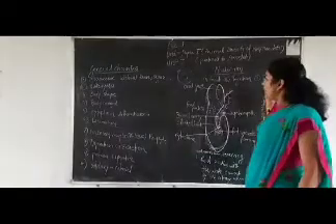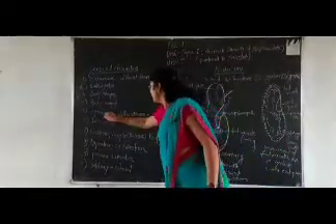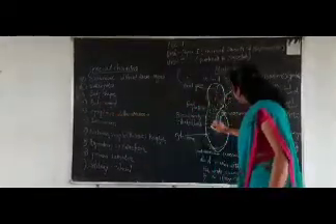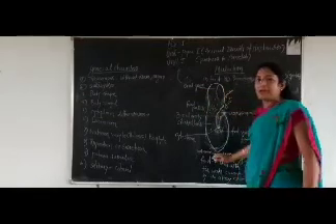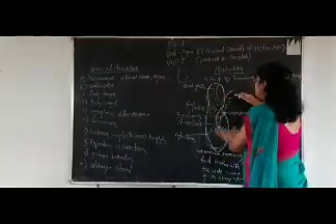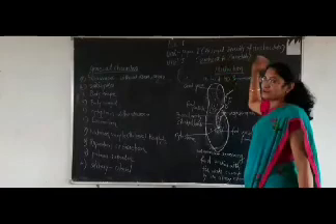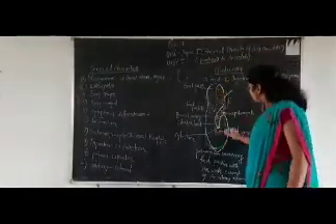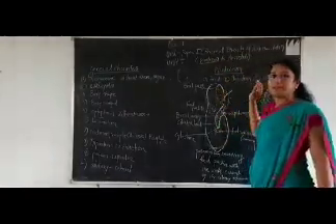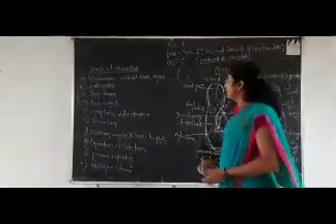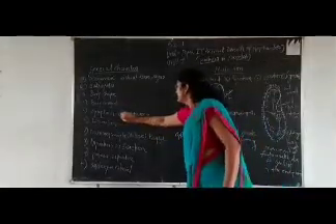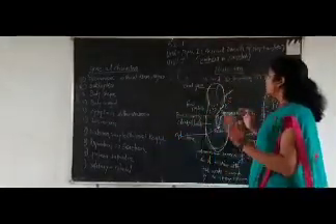Now the next character is the cytoplasm. Cytoplasm is present inside the body of the paramecium. This is the paramecium, and paramecium is an example of protozoa. So what type of cytoplasm is there? The cytoplasm is differentiated into two regions.